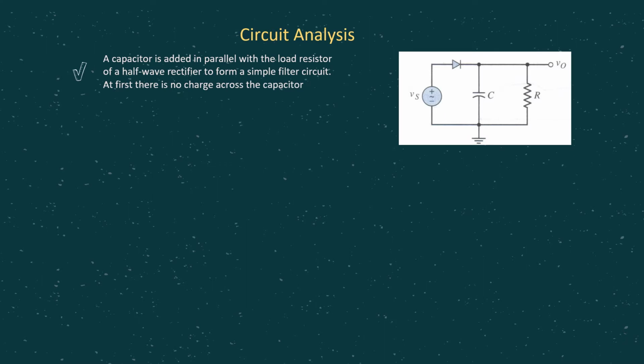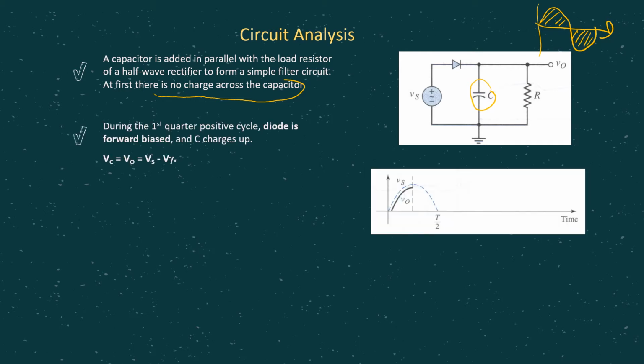For a filter circuit, as can be seen on this half-wave rectifier, there is an additional capacitor in parallel to a resistor, the load resistor. So we introduce a filter simply by adding a capacitor in parallel to a resistor. At first, there is no charge across the capacitor. But as you know, when we talk about rectifier, we talk about Vs, which is the AC signal. Then in rectifier we consider the positive half cycle and later the negative half cycle. So the same thing we are going to do now.